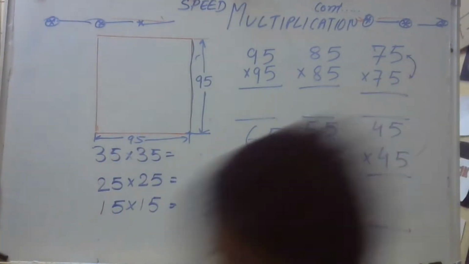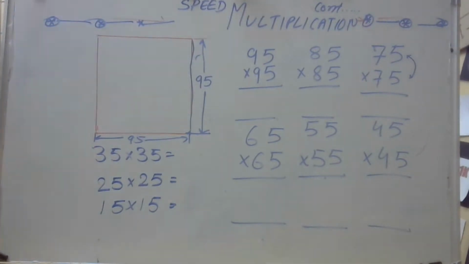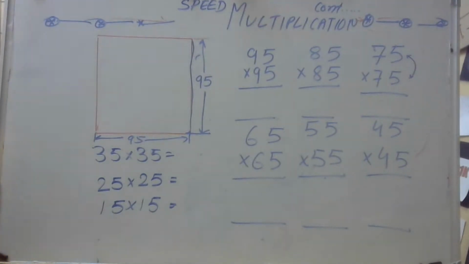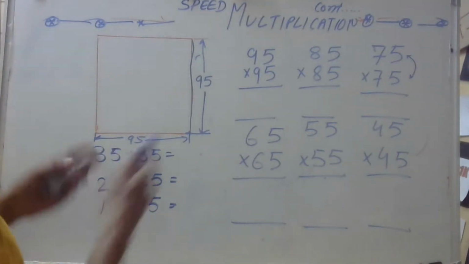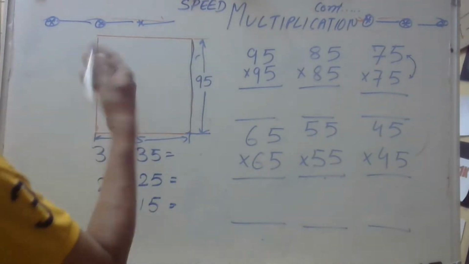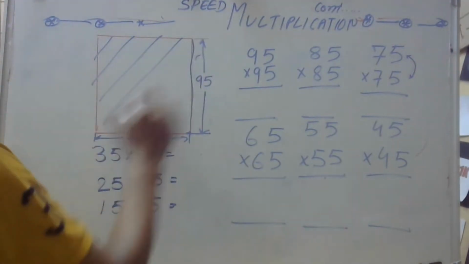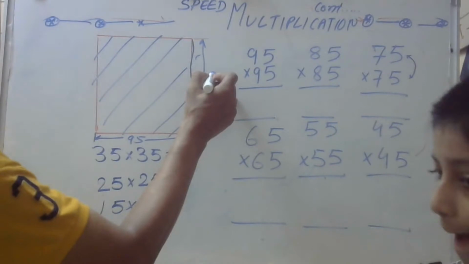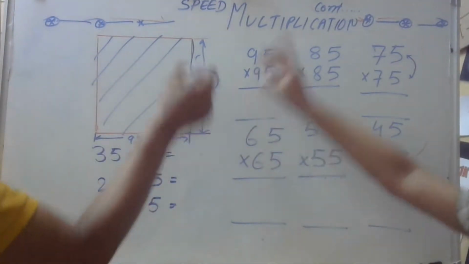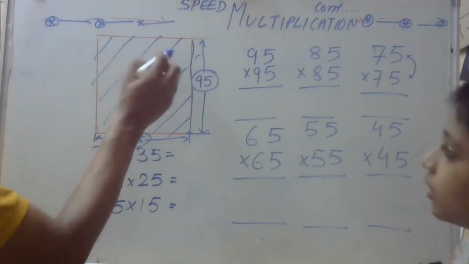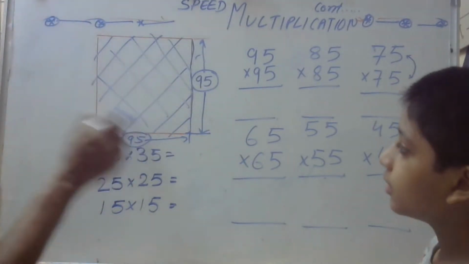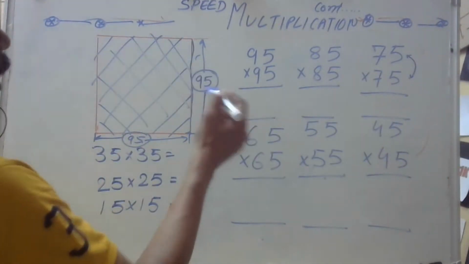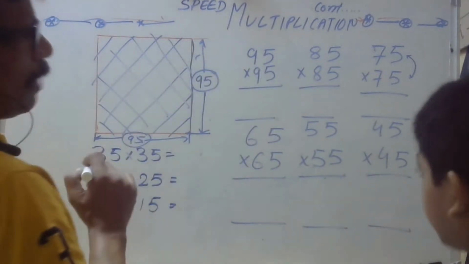Now you would say, this is a class that belongs to a higher level, not grade 1 or grade 2. Grade 1, grade 2 kids can't do it? They will do it right now. You want to know the area of the square. I have to carpet this room. It is a square room measuring 95 units in length and 95 units in width, and the carpet is sold by the square meter. How much should I buy? You should buy 95 multiplied by 95 square meters.